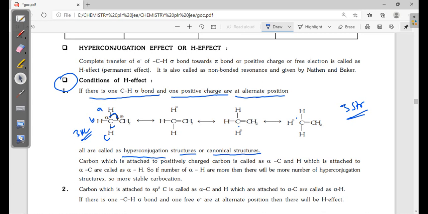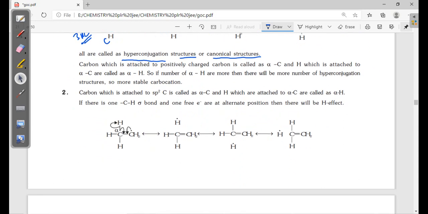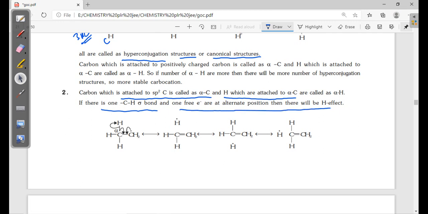Next, number 2: the carbon which is attached to the sp2 carbon is called the alpha carbon and its hydrogens are called alpha hydrogens. If there is one CH sigma bond and one free electron at an alternative position, then there will be hyperconjugation. See here, the same free radical is nothing but electrophile.